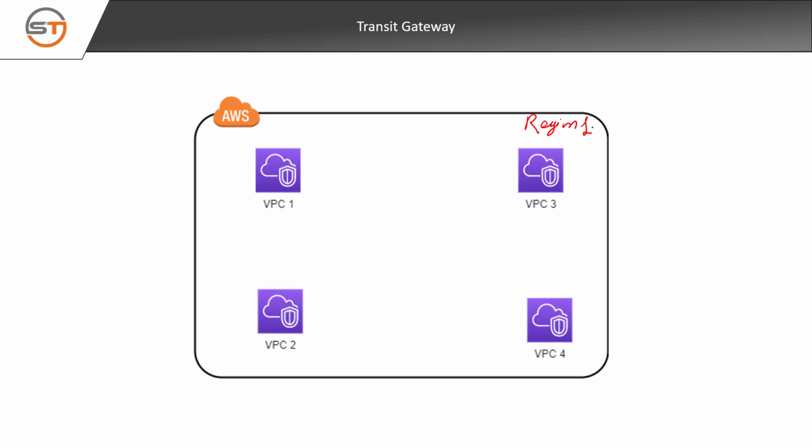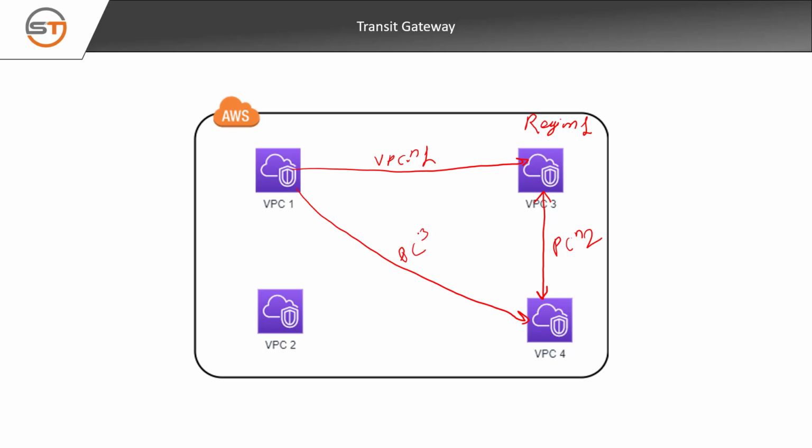So if we need to enable VPC communication here, we need to have one VPC peering connection for each two VPCs. Say suppose VPC 1 wants to communicate with VPC 3. Then we need to establish VPC peering connection 1 between VPC 1 and VPC 3. If VPC 3 wants to communicate with VPC 4, we need to establish a separate peering connection, say suppose 2. VPC 1 wants to connect to VPC 4, then we again need a separate peering connection, say suppose peering connection 3.